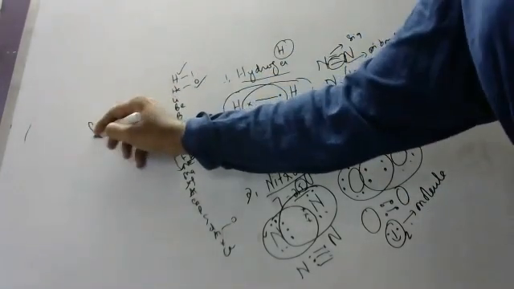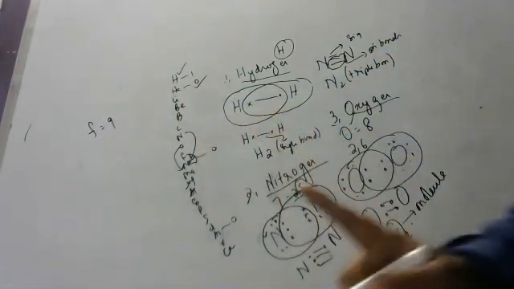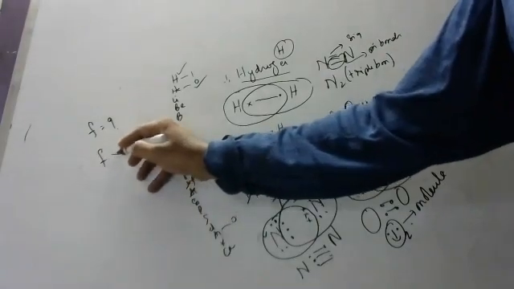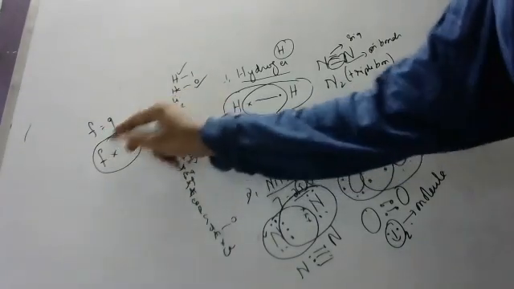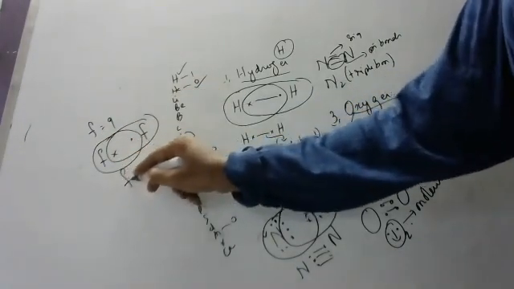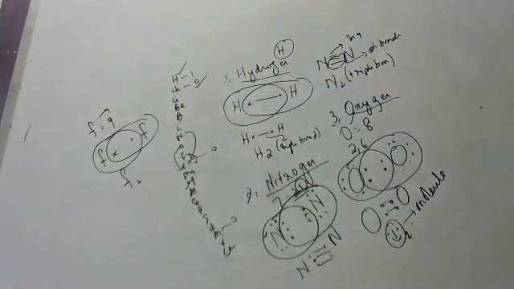Okay, some more examples. We show fluorine. Its atomic number, children, is 9. It is in need of how many electrons? Just one. Fluorine requires one electron, and the other fluorine also requires one electron. No one can give, no one can take. 9 plus 1 is 10, 9 plus 1 is 10. Both are happy. F2 molecule. The molecule is stable, the atom is unstable. Fluorine.